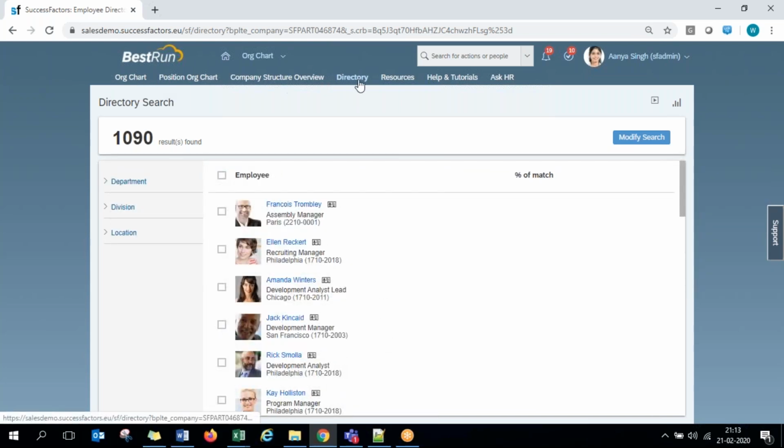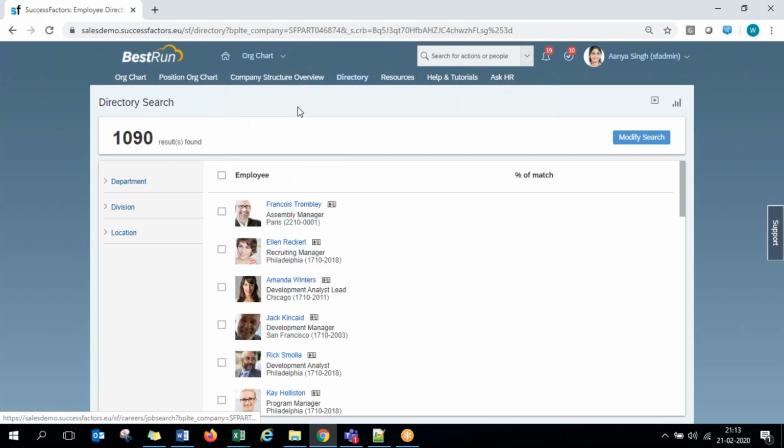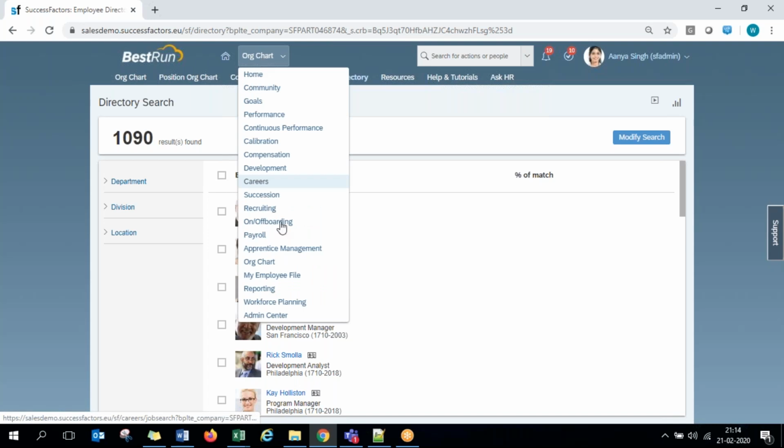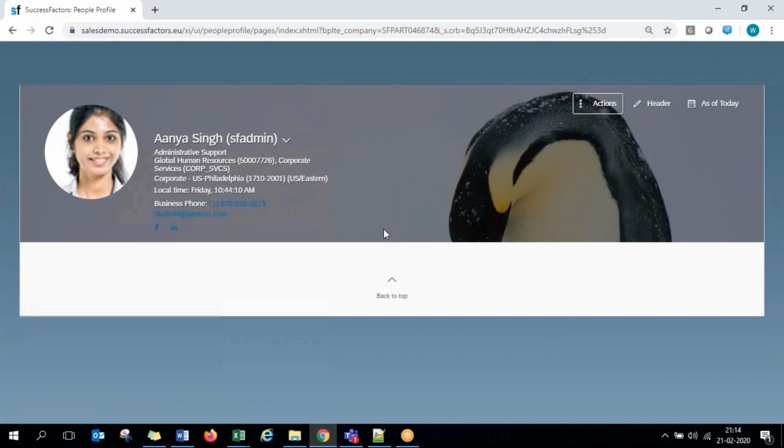So these are the four important tabs that we have to look at under the org chart. Under this org chart, these are the four different tools that we have to understand in these initial navigations. And of course, the employee file is nothing but the profile of every employee. So here we have the profile of every employee with various sections of information.